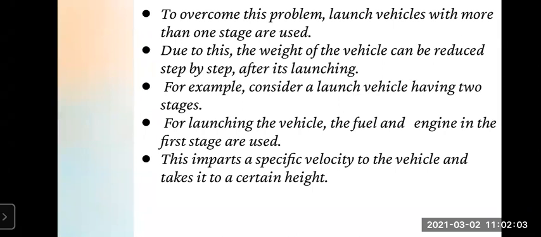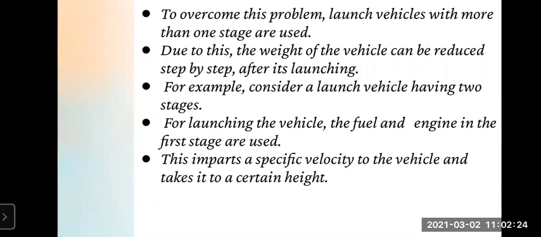So, for launching the vehicle, the fuel and engine in the first stage are used. This imparts a specific velocity to the vehicle and takes it to a certain height. So, what happens when the vehicle is launched? It gives some velocity to the launch vehicle, and it moves up into space and reaches a certain height. Now remember, listen carefully.